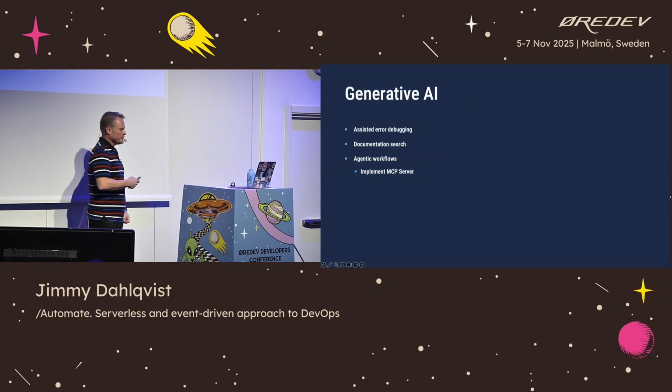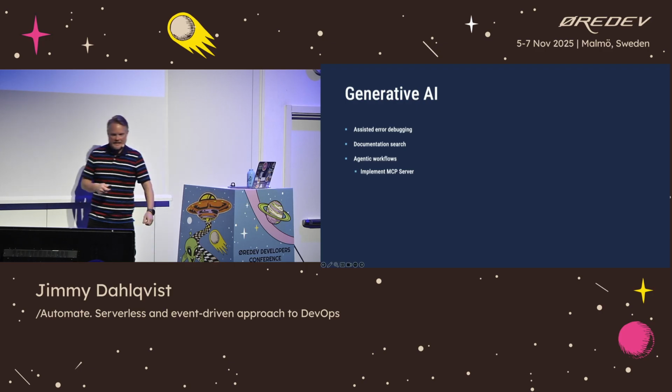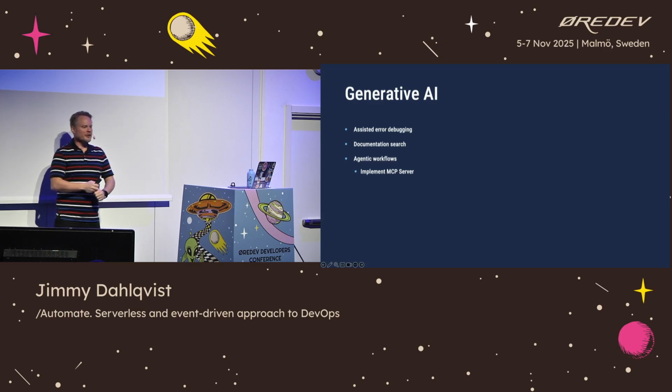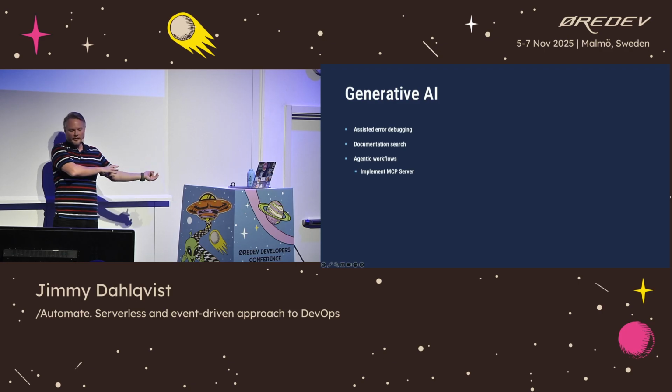The second part is, I've been speaking for 37 minutes and I have not talked about generative AI one single time, so I feel obligated to do that. We want to do some generative AI implementation, like assisted error debugging. The messages that come from CloudWatch can sometimes be really, what? I don't get that. So having that translated by an LLM would be awesome.